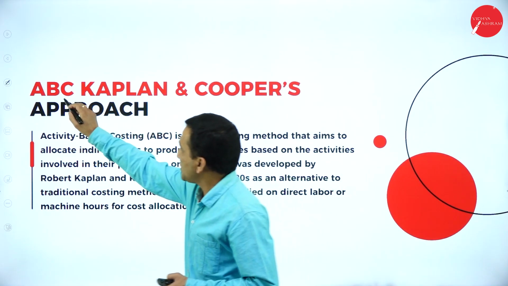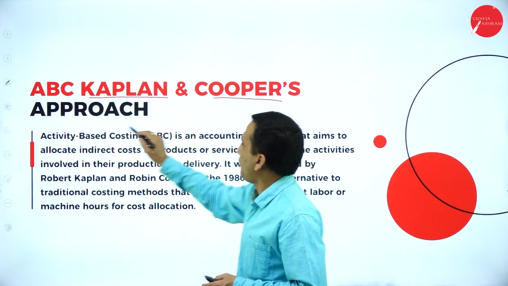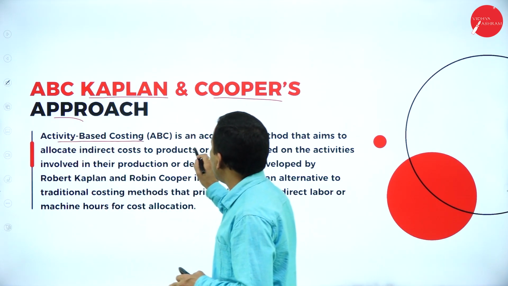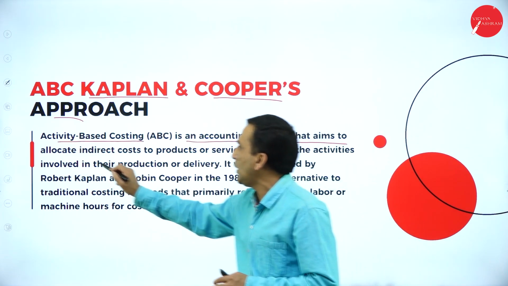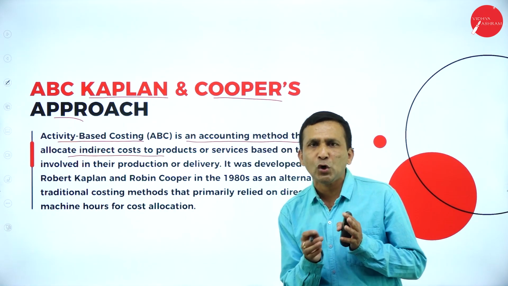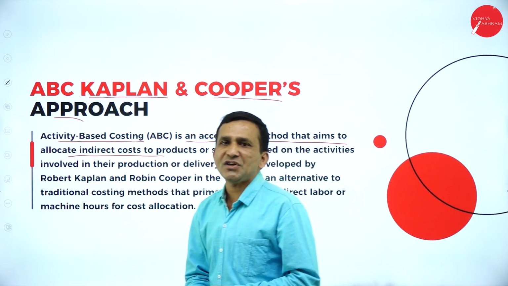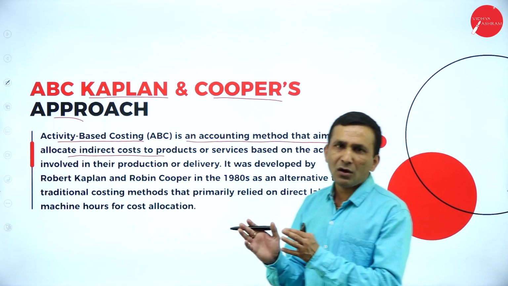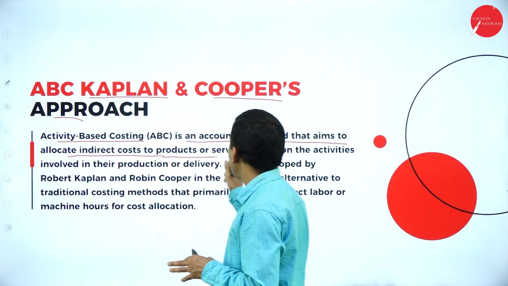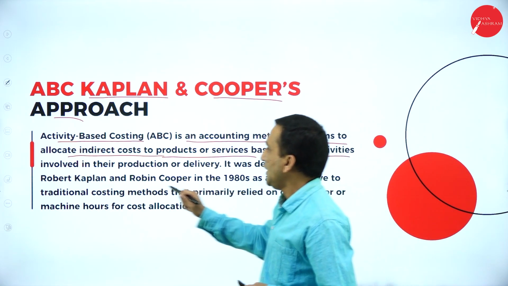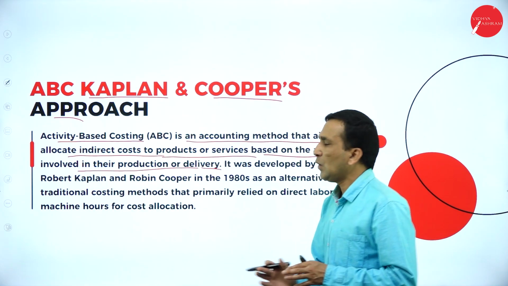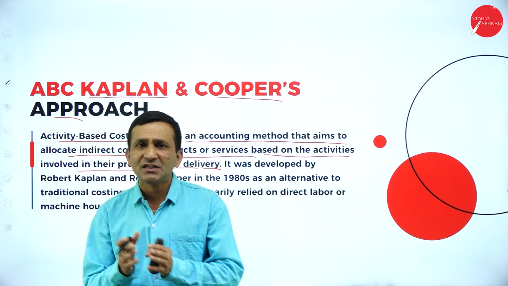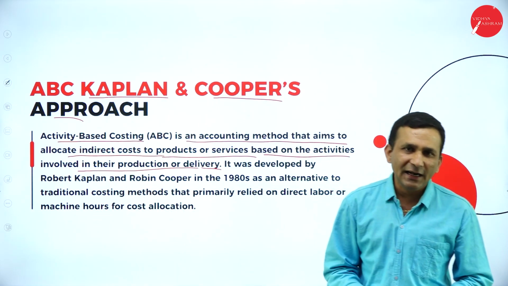Moving forward, this approach was developed by Kaplan and Cooper. Activity based costing is an accounting method that aims to allocate indirect cost, which is nothing but your overheads, either administration overheads, selling and distribution overheads, or maintenance related. So all overheads, which are an indirect cost to produce a product or service, are allocated based on the activity involved in their production and delivery. I think you are well familiar with problems related to overheads distribution, the primary distribution and secondary distribution.